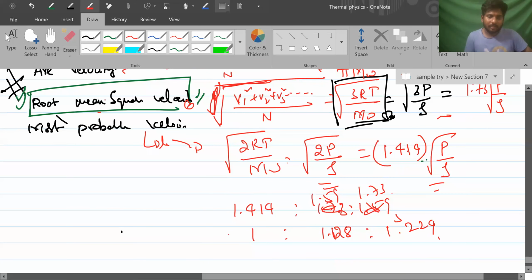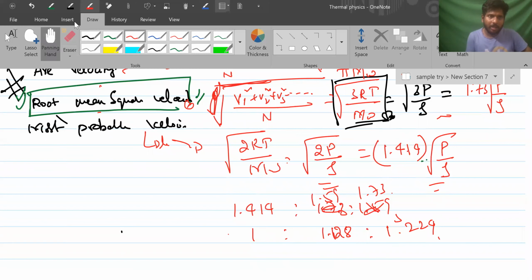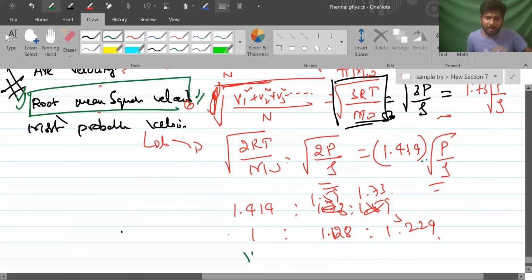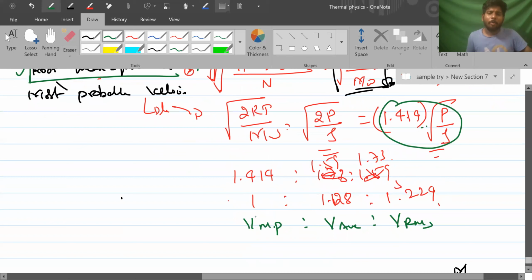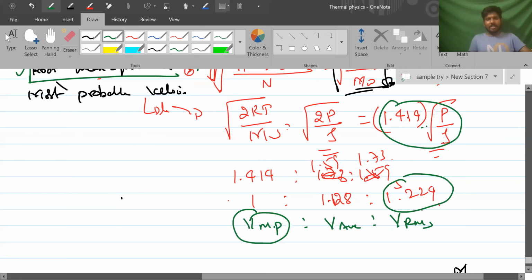Here, if you try to find out, this is V most probable velocity, V average velocity, that is to V root mean square velocity. Root mean square velocity is highest. You saw 1.73. This is 1.59. This is 1.414. Because if someone gave you most probable velocity and asked you to find out RMS velocity, multiply it with 1.224. Okay? If someone gave you most probable velocity and asked you to find out average velocity, multiply with 1.128.